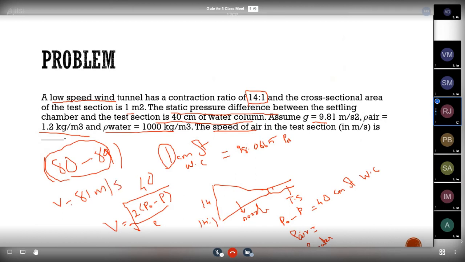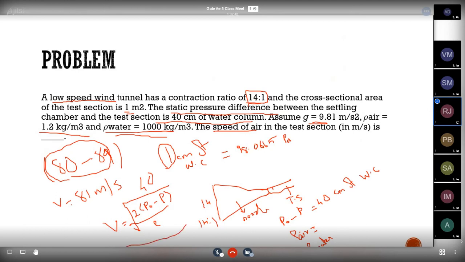So listen here. In order to confuse us, they have given the value for rho of water, gravity, the contraction ratio, and the cross-sectional area. No need of all these things. Just the speed of air.